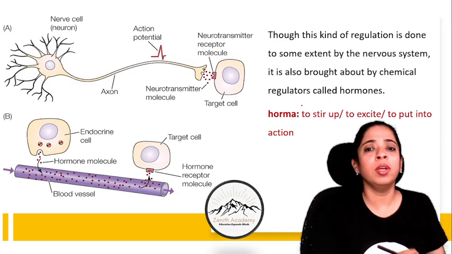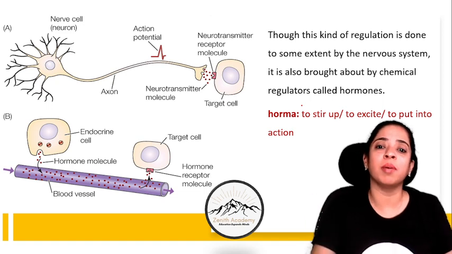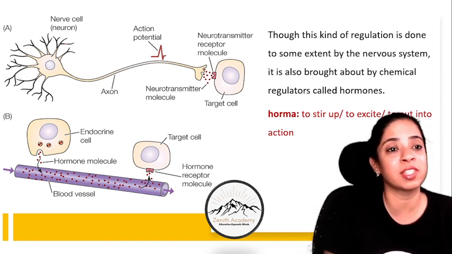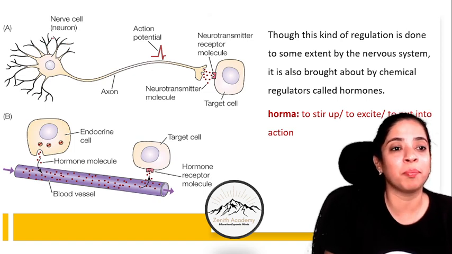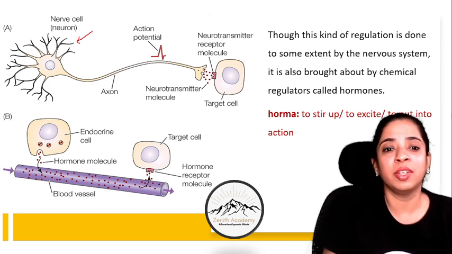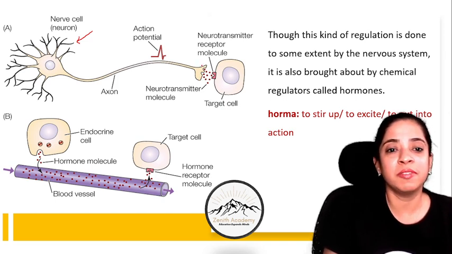Though this kind of regulation is done to some extent by the nervous system. You know what the nervous system is? I have already explained the nervous system to you. You can see here an example. There's a nerve cell, a neuron. Okay, so the message is passed through this axon. So this is the action potential, and then the neurotransmitter gives the chemical signal.